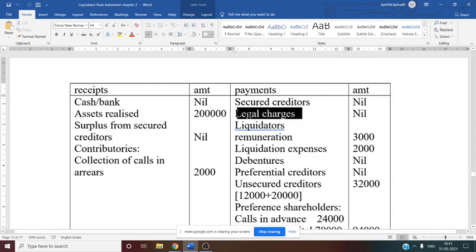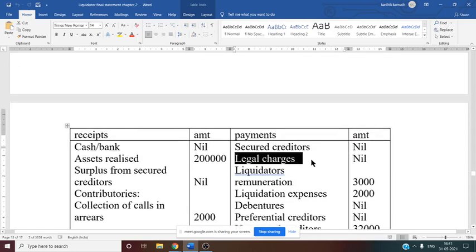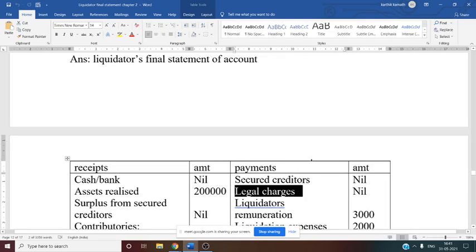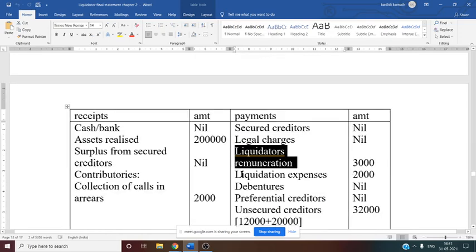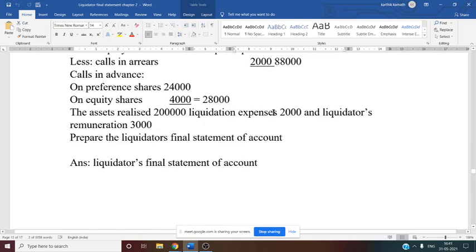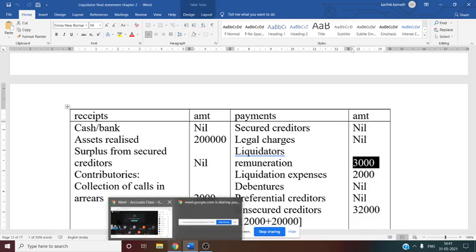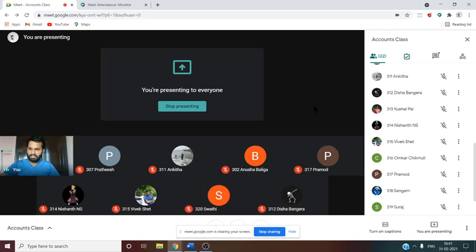Then legal charges not given, that is why nil. Legal charges nowhere mentioned, nil. Liquidator's remuneration directly given in the problem, same amount you have to write. See this liquidator remuneration 3000, same amount we have written. Since there is no percentage given for calculating liquidator's remuneration. If there is a percentage given, you have to calculate depending upon the asset realized or on the unsecured creditor or on the amount distributed to shareholder.